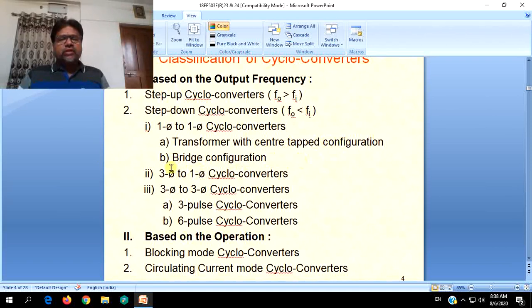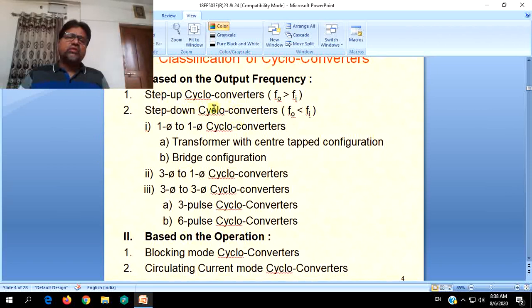And the bridge configuration. The same single phase rectifier bridge, half bridge or full bridge, which was used to convert AC into DC, that is rectification, can be used with proper control. But the semi converter is not advisable for cycloconverters.